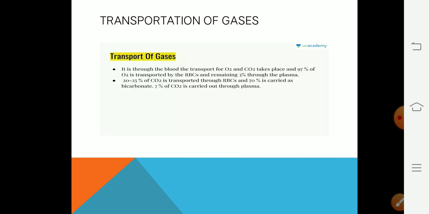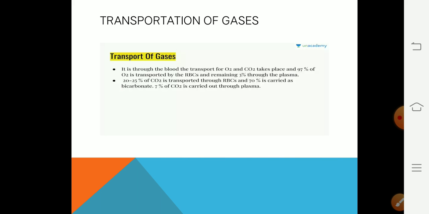Now, how are oxygen and carbon dioxide transported with the help of the blood circulatory system? In the case of oxygen, 97% is transported by the RBC. It forms a molecule with hemoglobin, oxyhemoglobin, and is transported, and the remaining 3% is transported dissolved in plasma.